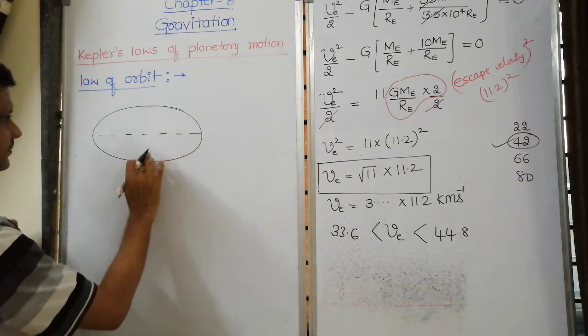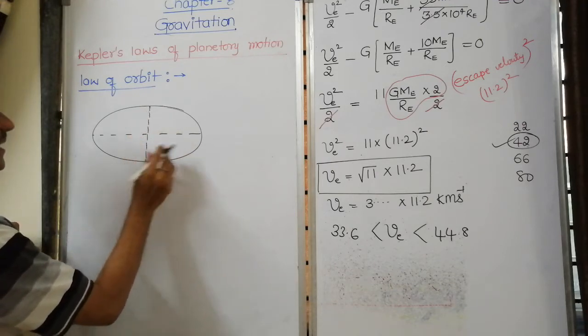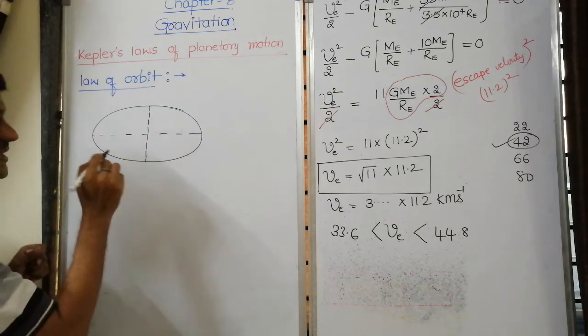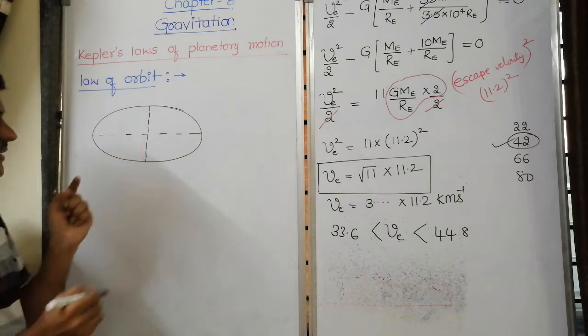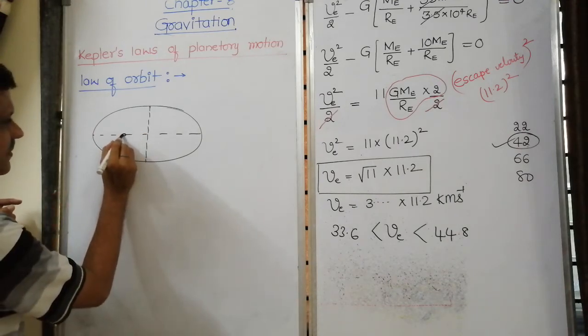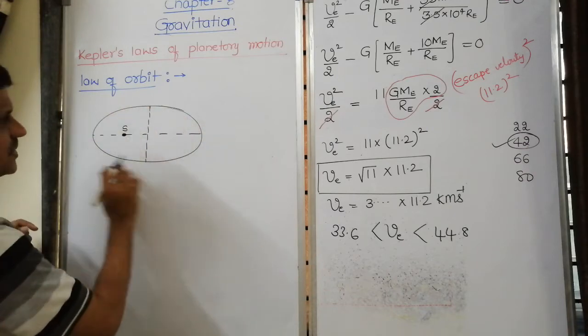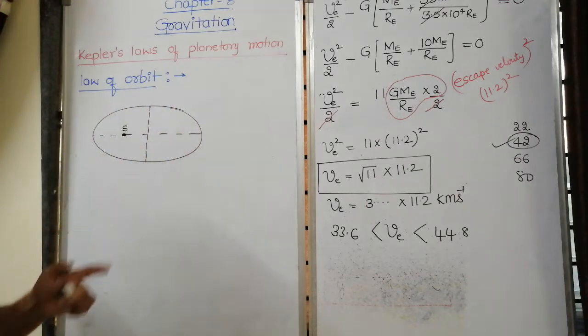That is, the planet moves around the sun in an elliptical orbit with the sun at one of the foci. The sun is not at the center, the sun will be somewhere here. Set the position of the sun. The planet moves in this path, and this path is called the orbit.